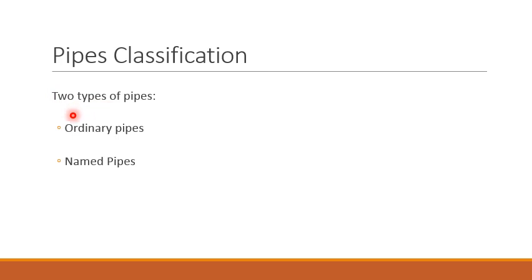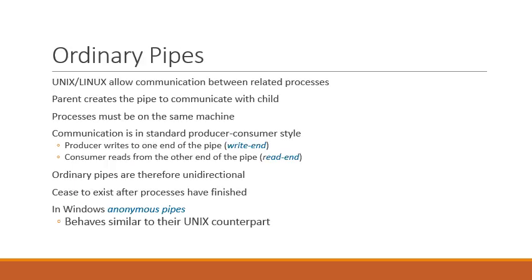Pipes can be divided into two classes: ordinary pipes and named pipes. Ordinary pipes. In a Unix or Linux operating system, a pipe can be used for inter-process communication between related processes on a system.